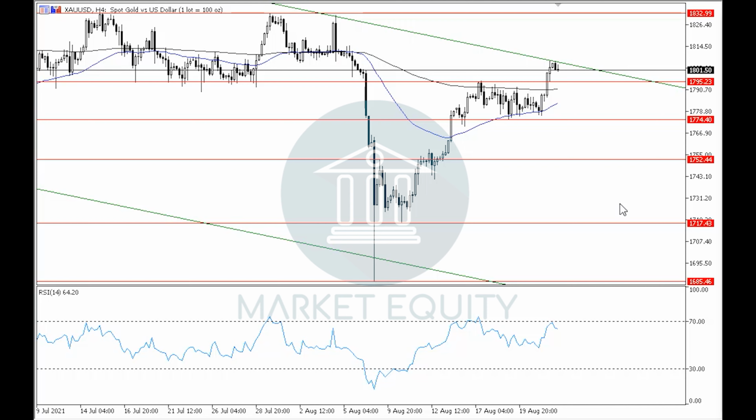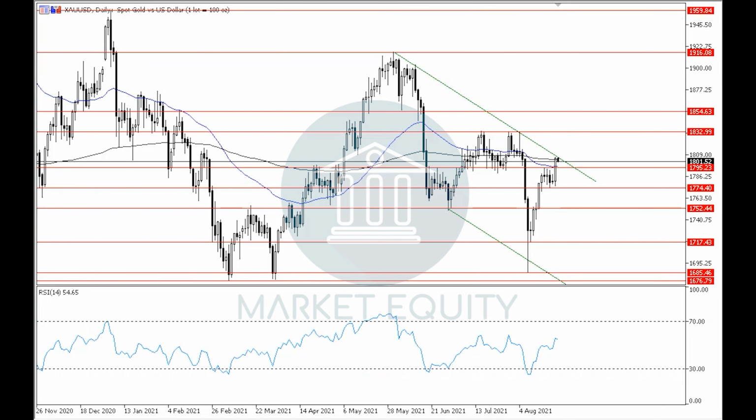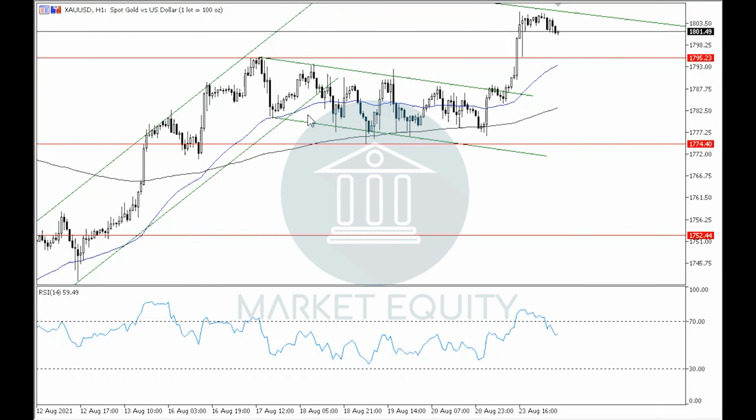Let's begin with the gold, where in the previous videos we said that the gold is moving in an uptrend in the 1 hour time frame inside the downtrend in the 4 hour time frame as well as the daily time frame, and we said that by breaking down through the lower boundary of the downwards channel in the 1 hour time frame and the smaller time frames, it will support the continuity of the downtrend in the 1 hour time frame as well as the smaller time frames, as well as the targeting of around level 1752 as a primary target in that downtrend.